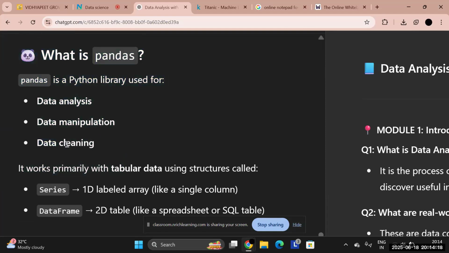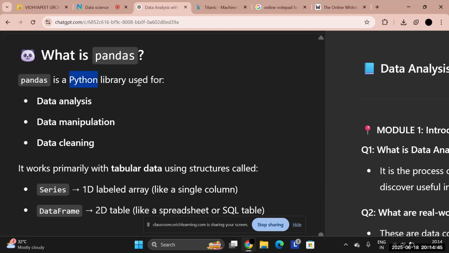You can ask ChatGPT what pandas is and why we are using it. After this class, if you don't understand what I'm teaching, you can go to ChatGPT on your own and tell it to be your teacher and teach you data analysis using pandas in Python. It will give you a whole step by step sequence of tasks you can perform to understand pandas. For now, I am here to teach you, so don't worry.